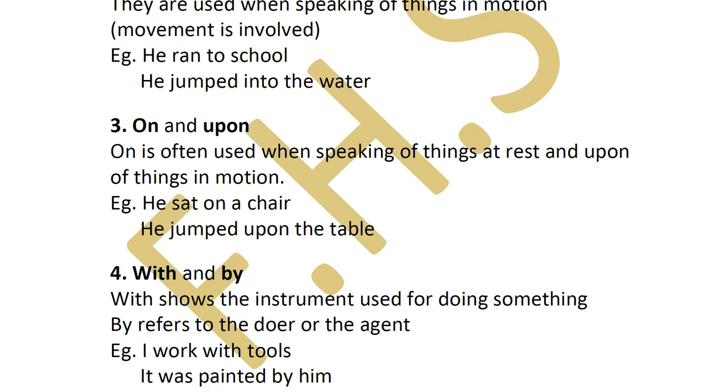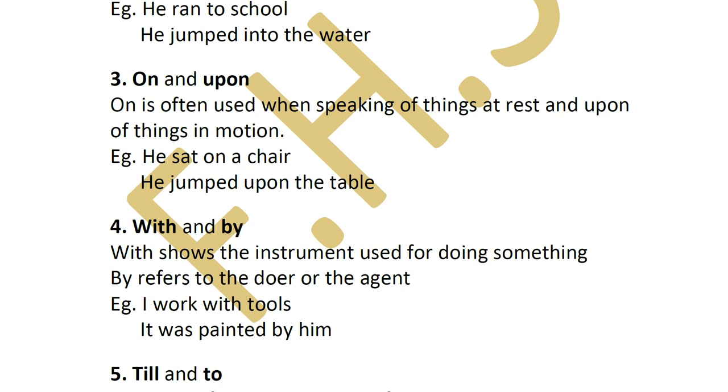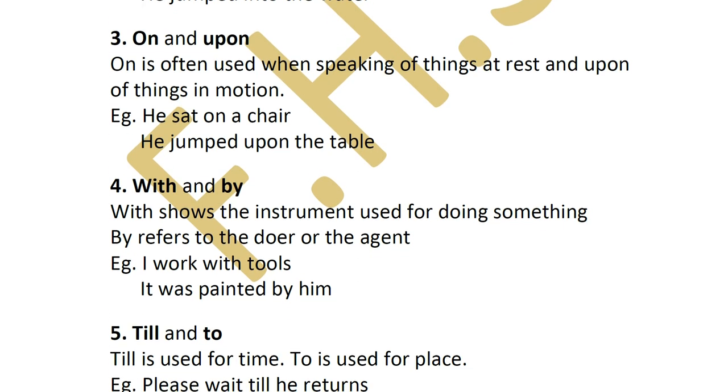Now we go on to on and upon, the third one. On is used when you're speaking of things that are in one place at rest, and upon is used of things that are moving. Like, he sat on a chair. When you're sitting on a chair, you are seated in that one place. Clear? Whereas he jumped upon the table, here again there is action.